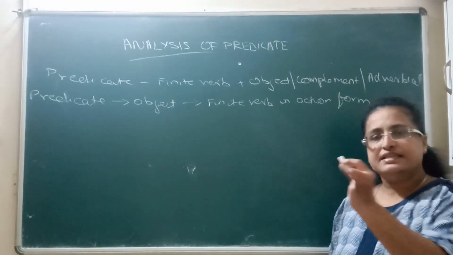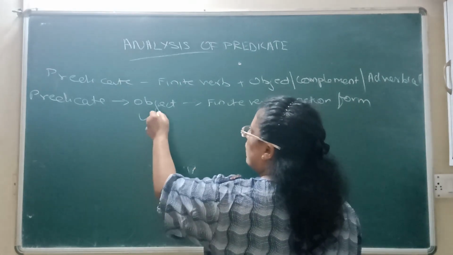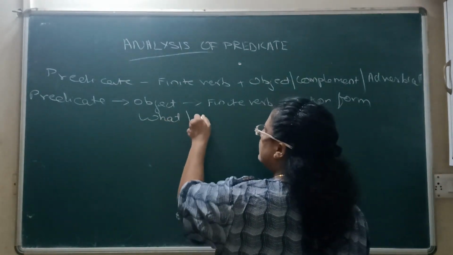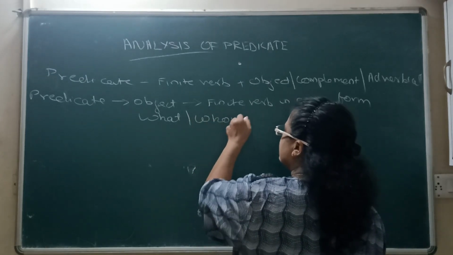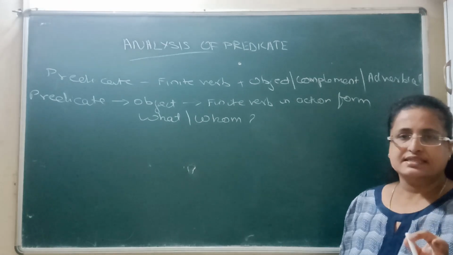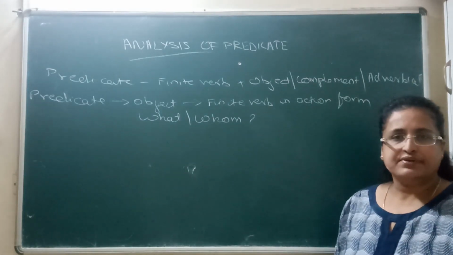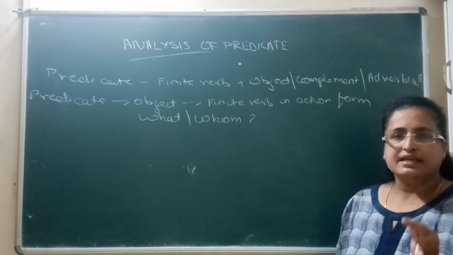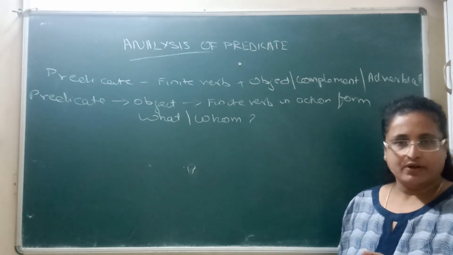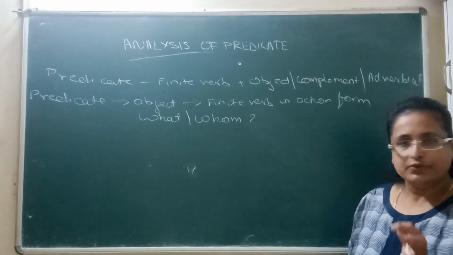And if there is an object, you can frame the question what or whom. This is the easiest way to understand whether the predicate has an object. What is the first criterion? The finite verb is in action form. Alright, an action verb is there, and the question asked is what or whom.